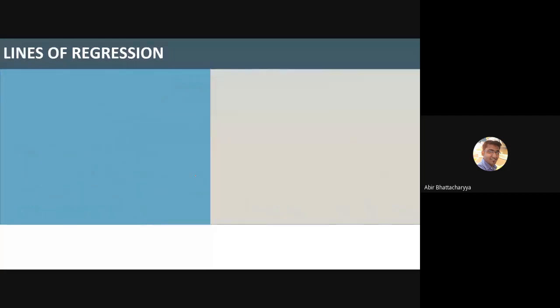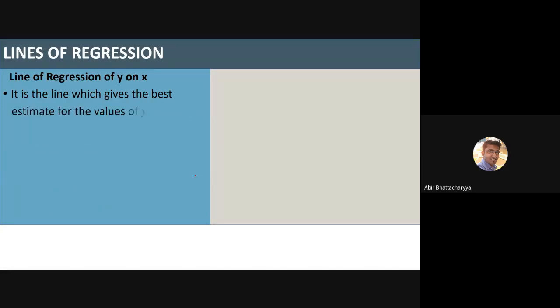Very straightforward. Let's go for line of regression. The line of regression of y on x is a line which gives the best estimate for the value of y for any given value of x.